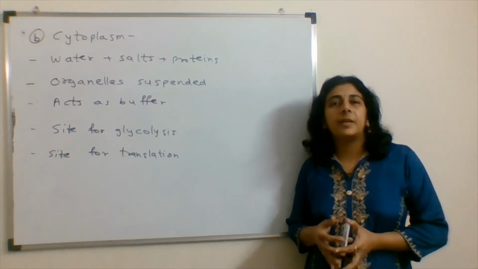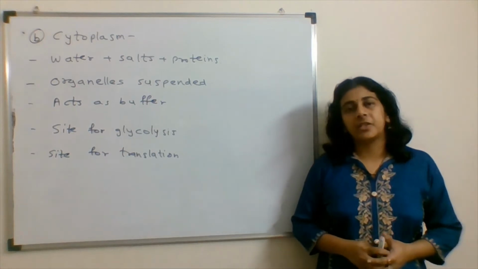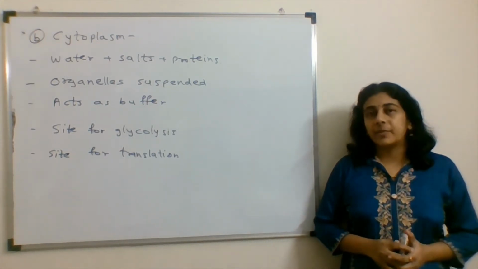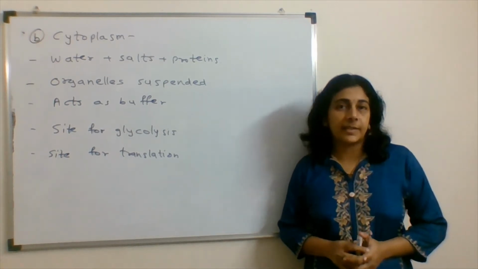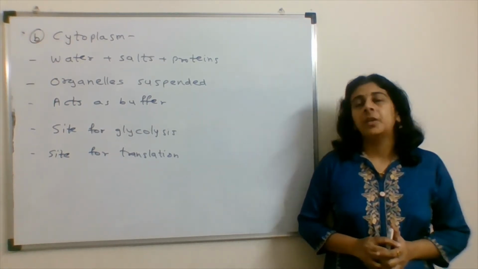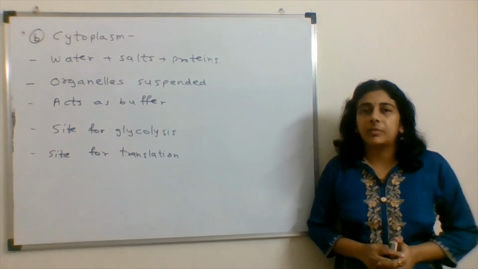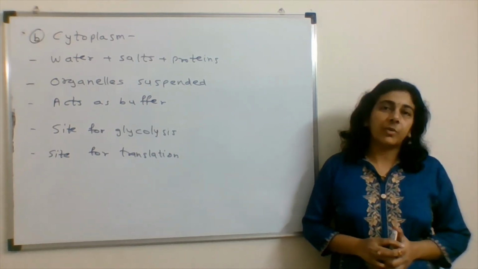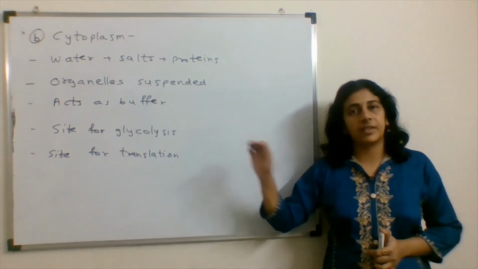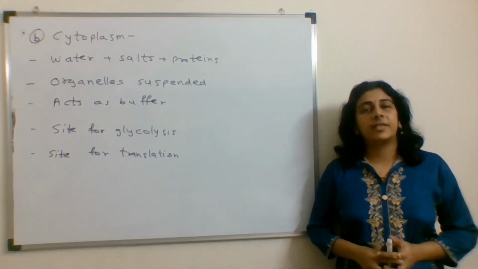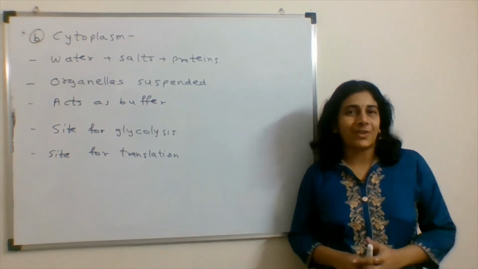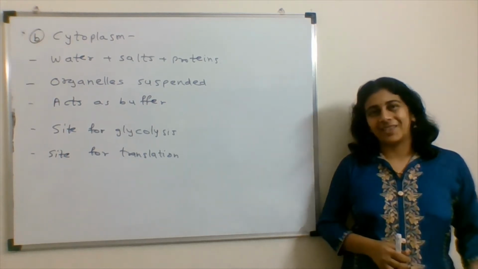Here it acts as a buffer for many reactions to occur, and glycolysis, the process of cellular respiration, takes place in the cytoplasm. Also, in molecular biology, the process of protein synthesis or translation also takes place in the cytoplasm. So, this is not the site for beta oxidation.